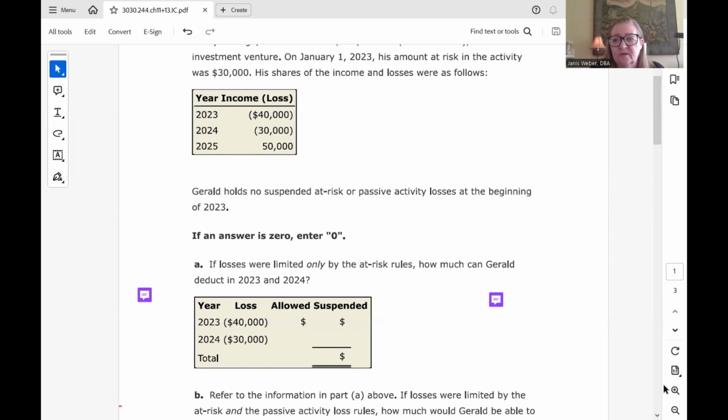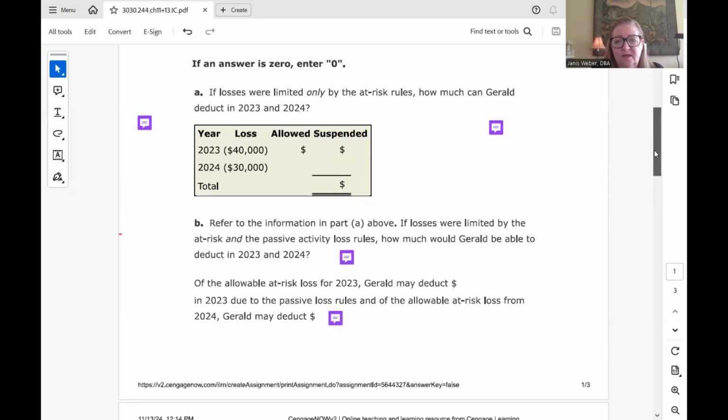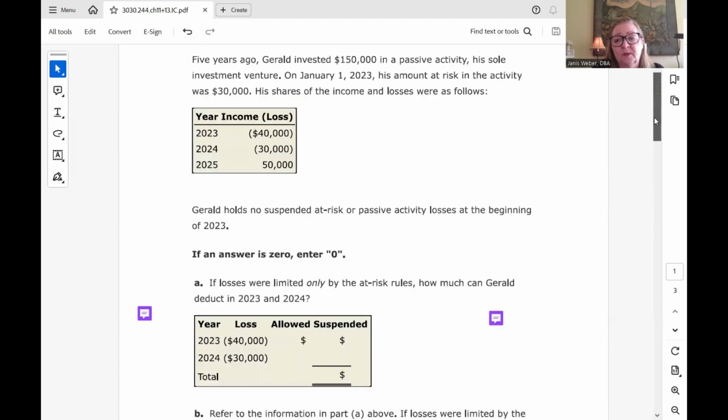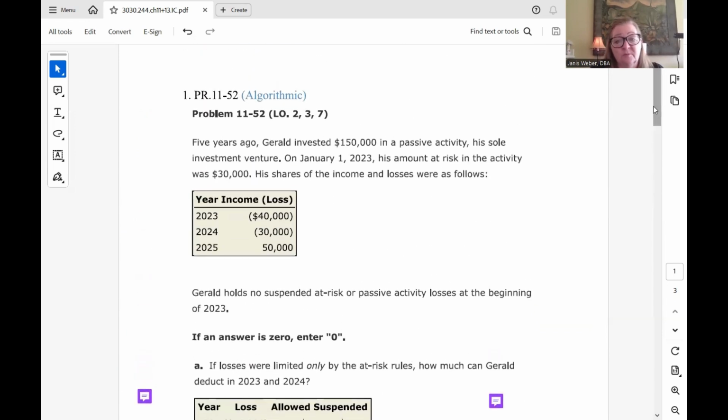Then going down to the second question, they said, refer to the information in Part A above, which we just did. If the losses were limited by at-risk and passive activity loss, how much would he be able to deduct? Looking at it from the passive side, the problem told us at the beginning that this is his only investment, his only passive activity.